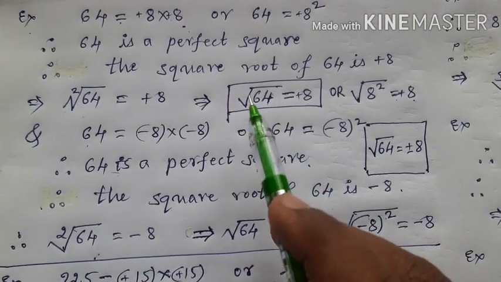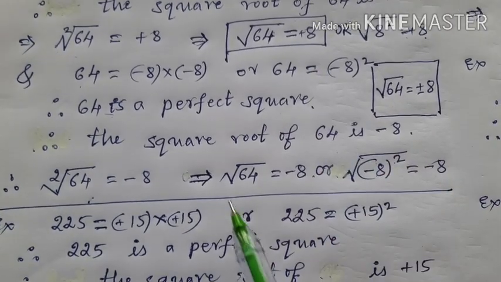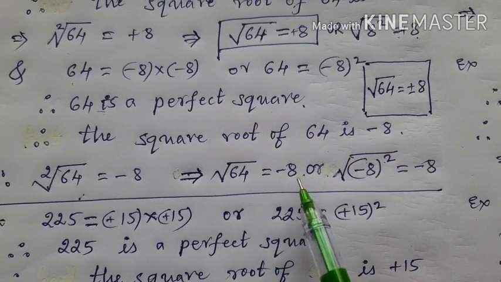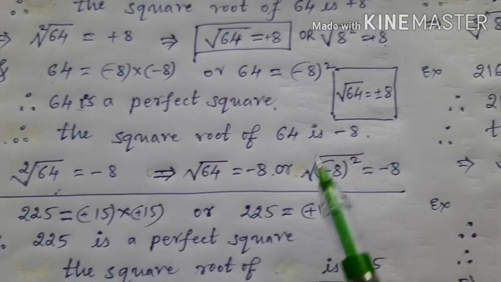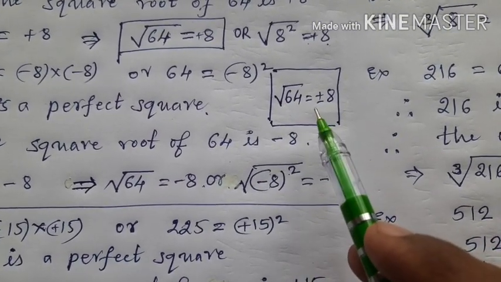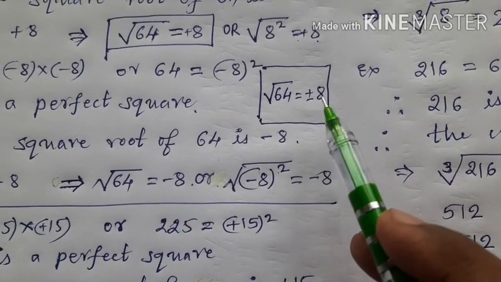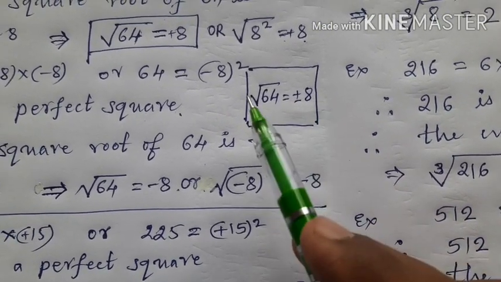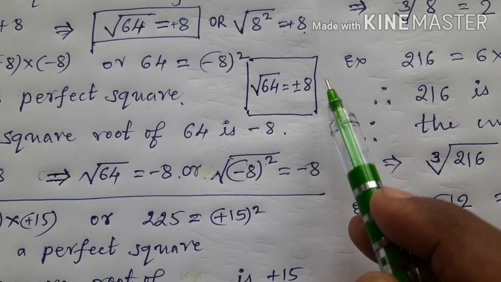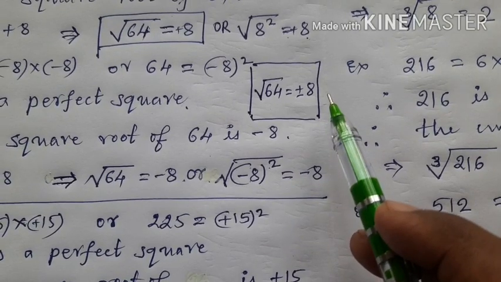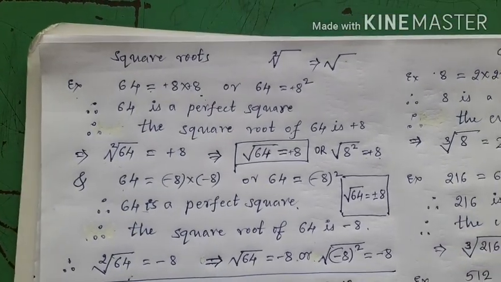Therefore, children, here we see square root of 64 is equal to plus 8 and here we see square root of 64 is equal to minus 8. From this and this we conclude that square root of 64 is equal to plus or minus 8. It can be plus 8 also, it can be minus 8 also. It means to get 64, we can multiply plus 8 into plus 8 or minus 8 into minus 8. Now, I hope you have understood the meaning of square root.